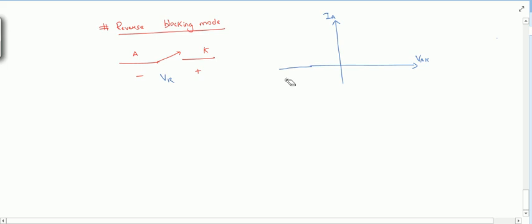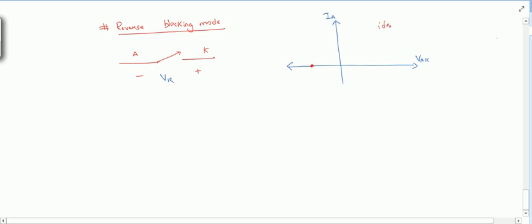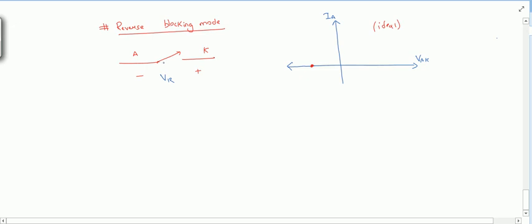For an ideal switch, there will be no current flowing through it. So this is like I have made the ideal condition. And for a practical switch, what happens? There will be some value of leakage current, and that leakage current will be negative. So the point will be here. This point is for practical.